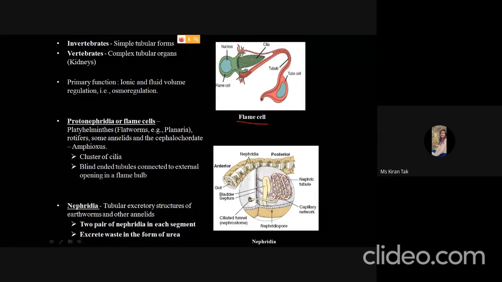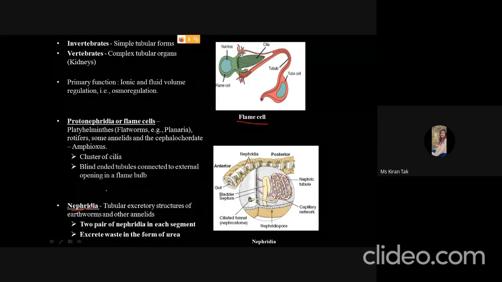Okay, it moves in the cell because it has blind ended tubules. So the excretory products are first excreted inside the cell, and with the help of the tubes they are removed out of the body. The next is the nephridia. Nephridia are found in the earthworm and other annelids.